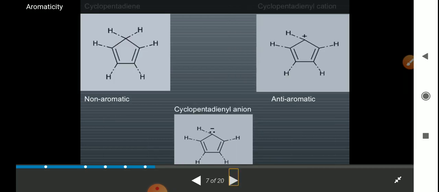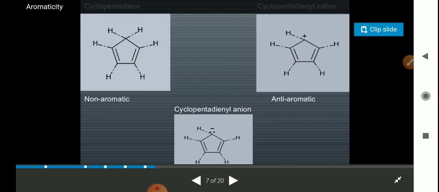Now here, that is cyclopentadiene. If you consider cyclopentadiene, there are 4 pi electrons, but there is no conjugation through the cyclic structure because one of the carbons is an sp3 carbon. So here the conjugation is not possible. So this compound is called a non-aromatic compound.